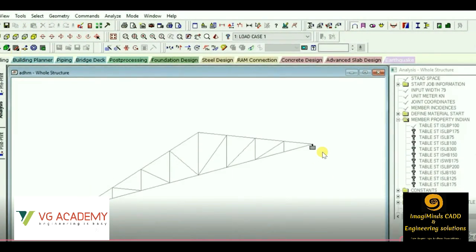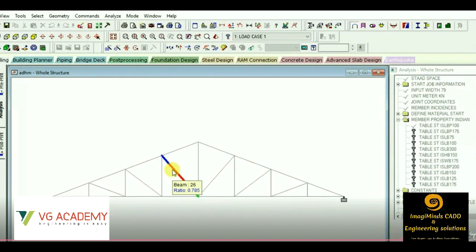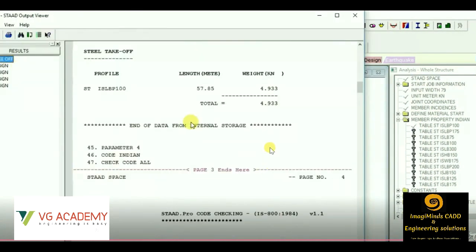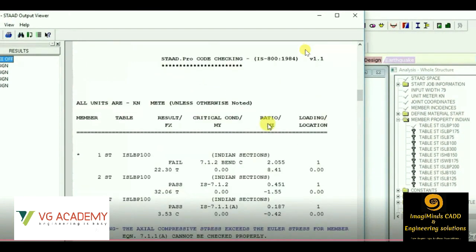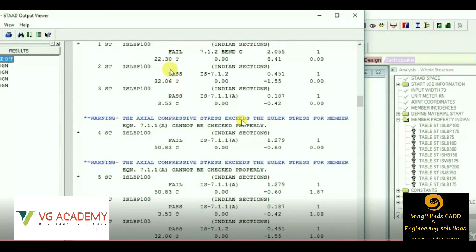So let us now move to the steel structure part, the designing of steel structures. For a particular steel profile, we'll be able to get the exact length that is used and the unit weight that is used. So from there we can easily calculate the rate, that is the quantity estimate can also be calculated. Then you can see, like for this particular member, it shows it is failing.